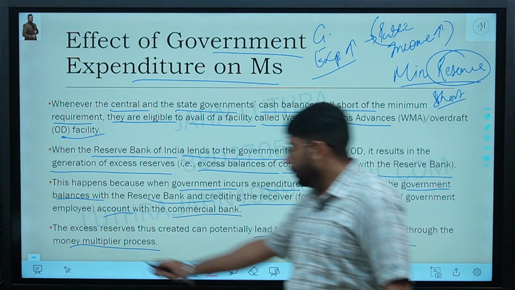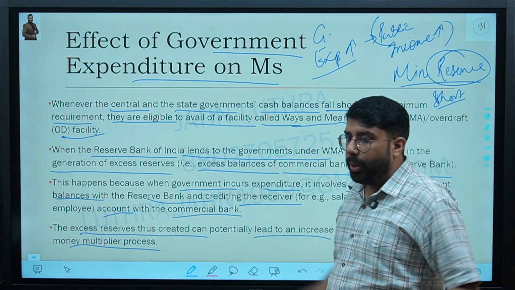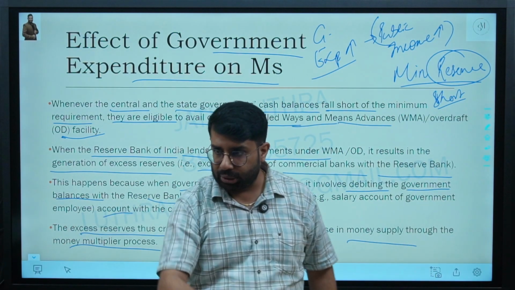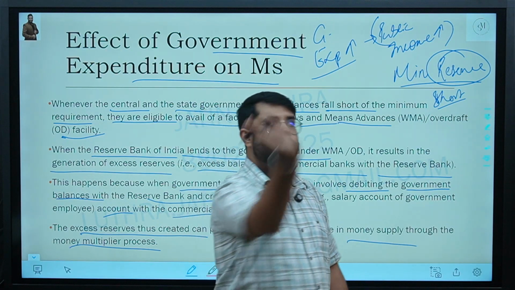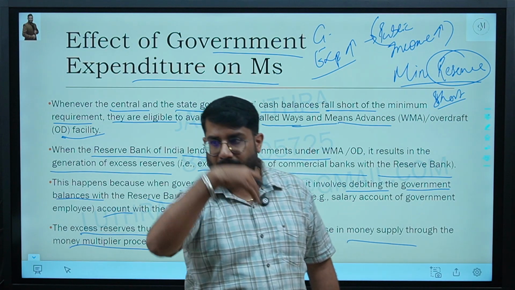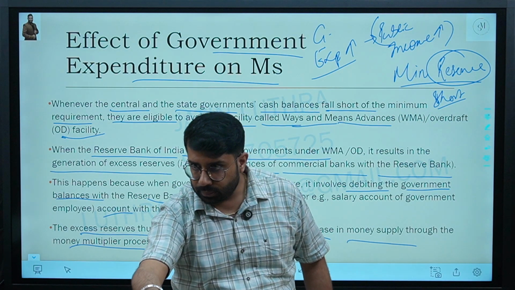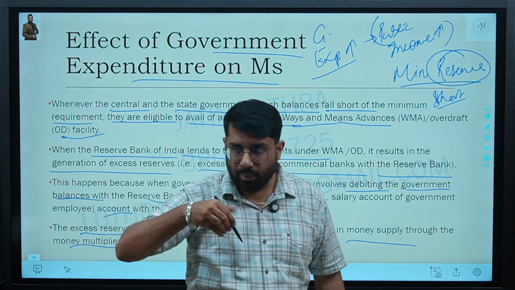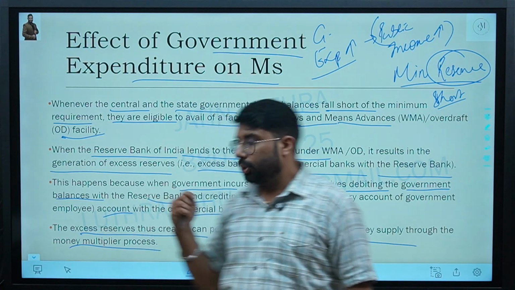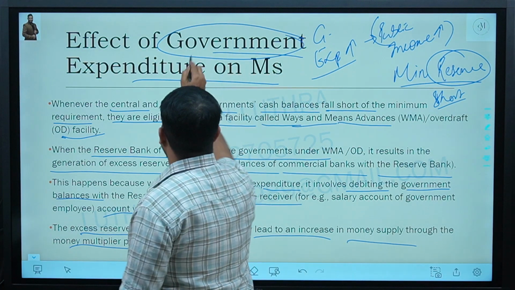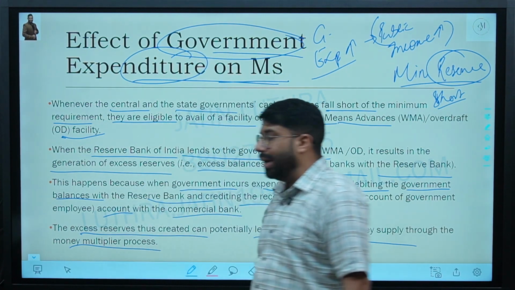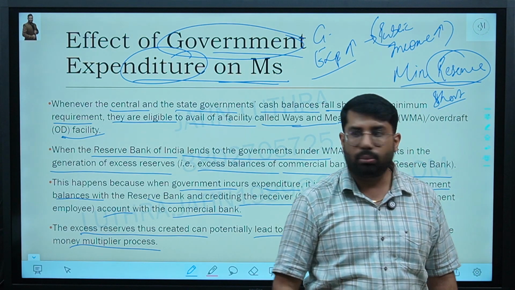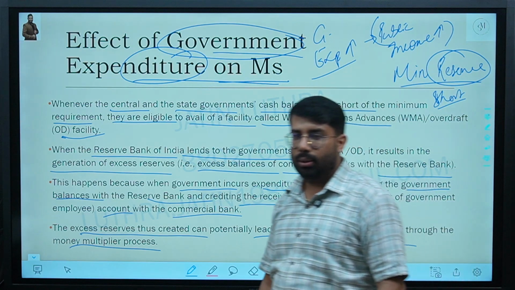Your doubt is, what is this excess reserve talking about? When the government spends more, you will earn more, you will keep more money with the commercial bank. The commercial bank will keep more reserves with the RBI, and it means the commercial bank has more money to lend as loans, which will increase money supply. It means this chain started from the expenditure of the government. So yes, of course, government expenditure has a good impact on money supply. Are we clear? Yes or no? Yes, everyone? Yes, sir.